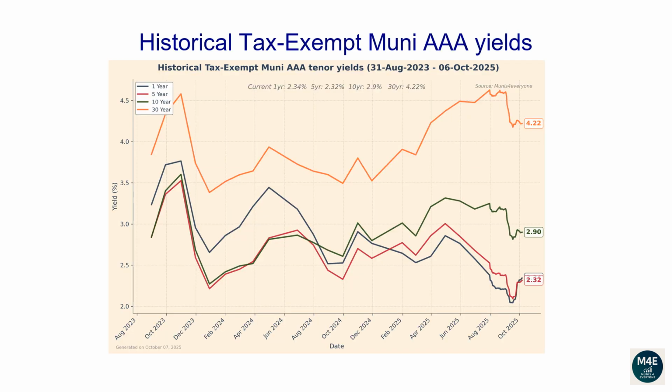This line plot and the next plot show how each tenor of the Muni yield curve has changed over time. From the 31st of August 2023 to the 6th of October 2025, the 1-year yield has dropped from 3.24 to 2.34. The 5-year yield has dropped from 2.85 to 2.32. The 10-year yield has increased from 2.84 to 2.9. The 30-year yield has increased from 3.85 to 4.22.